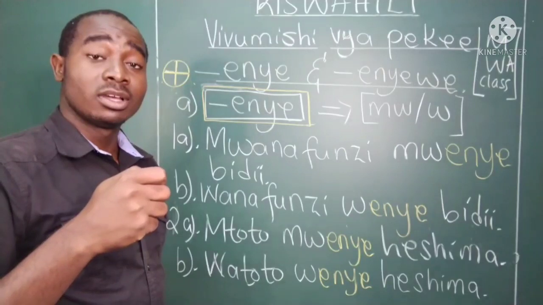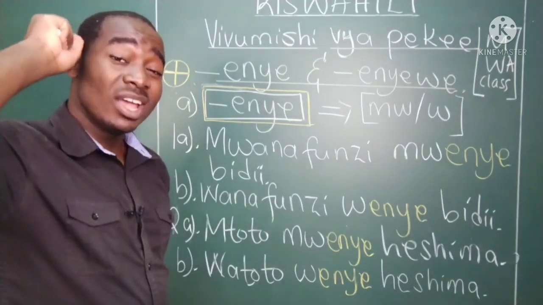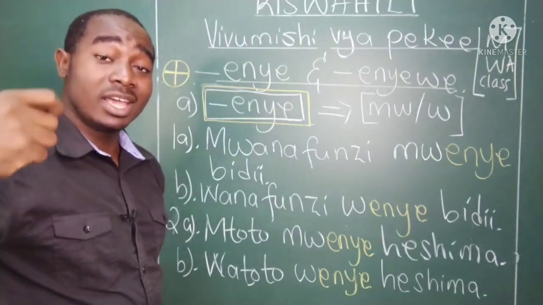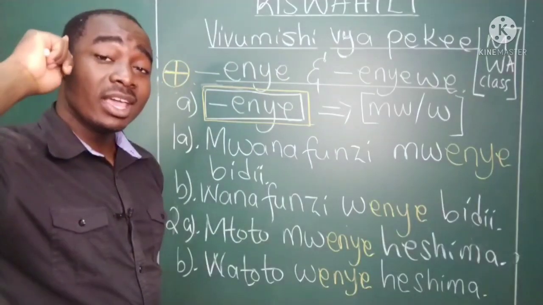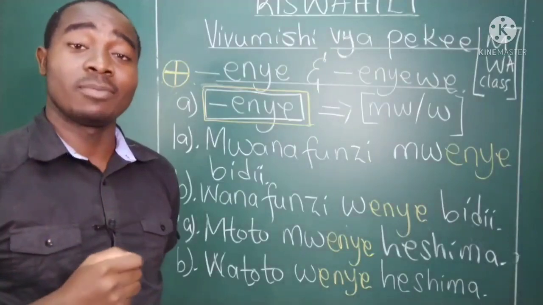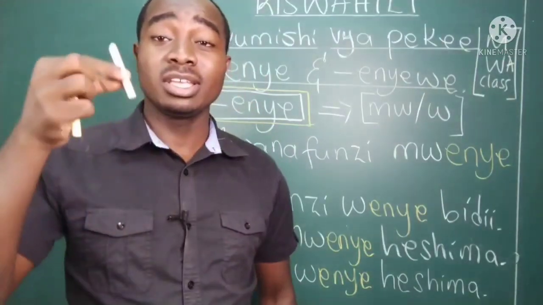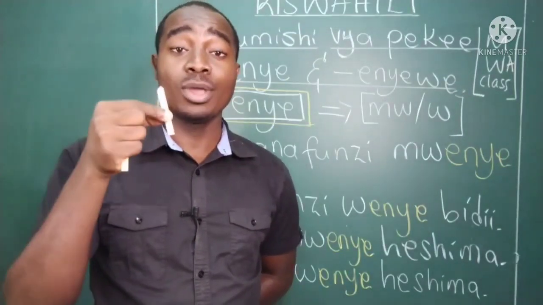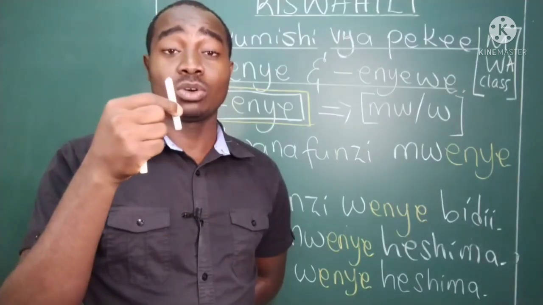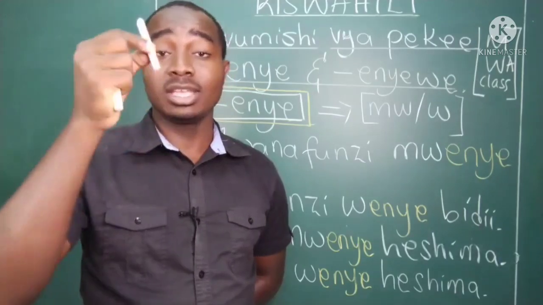So, for instance, mwalimu mwenye nywele fupi, a teacher with short hair. Mwalimu mwenye chaki nyeupe, a teacher with white chalk.